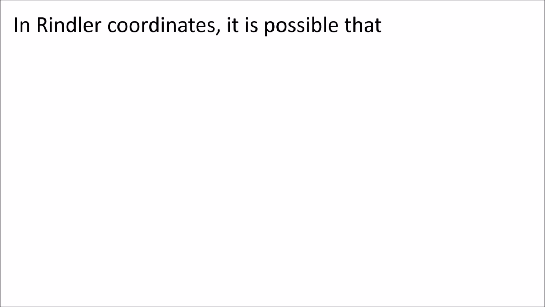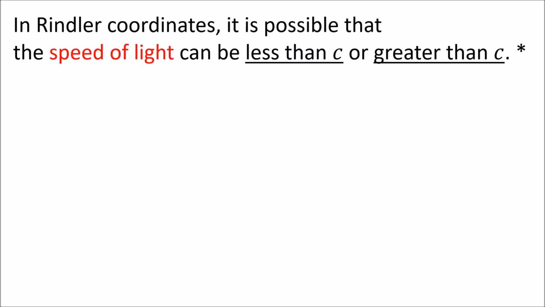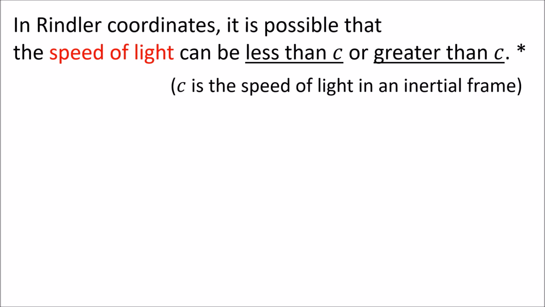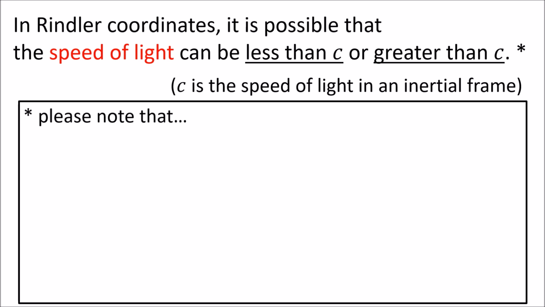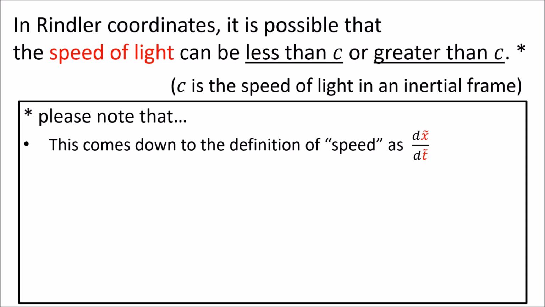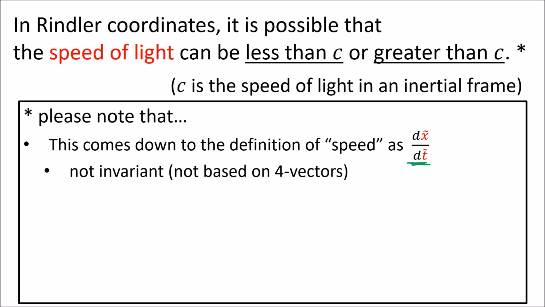The last thing I want to mention is that in Rindler coordinates, it's possible that the speed of light can be less than c or greater than c, where c is the speed of light in an inertial reference frame. However, it's important to note that the truth of this statement comes down to the definition of speed as dx tilde by dt tilde, which is not an invariant based on 4 vectors, and so different observers will disagree on it.